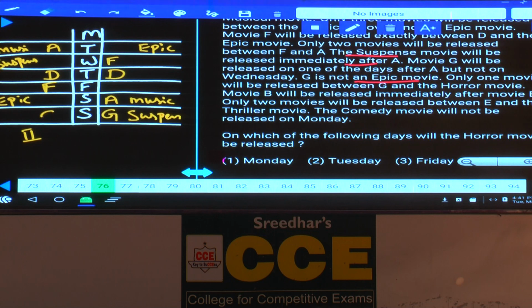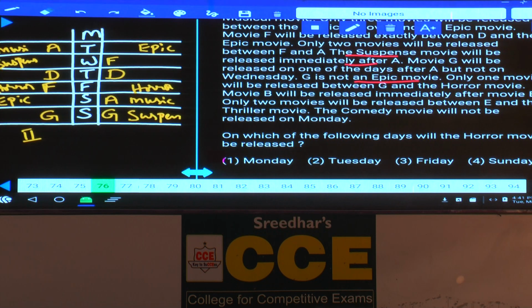G cannot be on Saturday, hence G must be released on Sunday. Only one movie will be released between G and a horror. Between G and a horror there must be exactly one, hence the horror movie must be on Friday. Now here also it must be on Friday. And movie B will be released immediately after movie E.